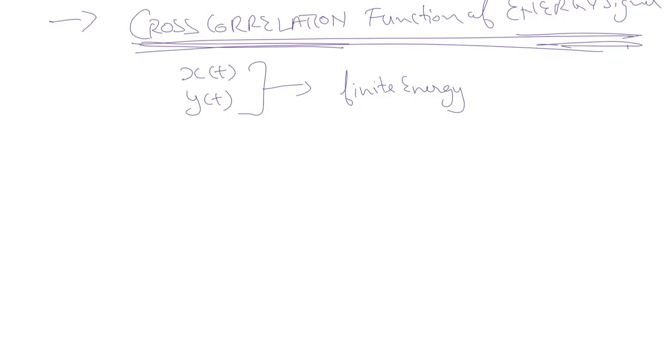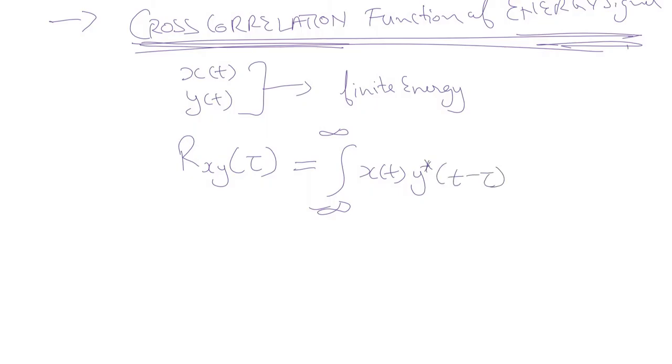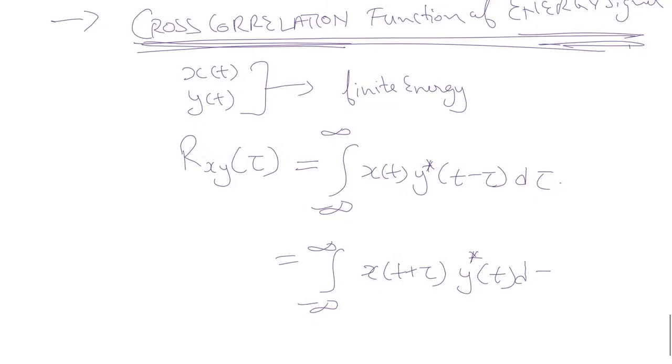Alright, so the cross correlation function is represented by rxy of tau, which can be mathematically written as integral from minus infinity to infinity of xt y conjugate t minus tau dt, or it can alternatively be written as integral of xt plus tau into y conjugate t dt.